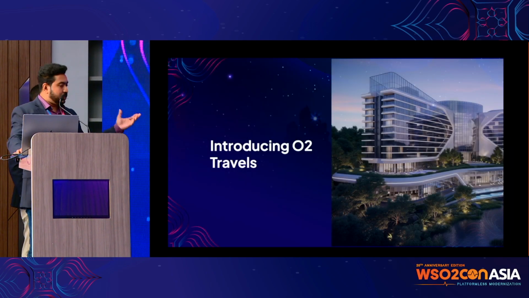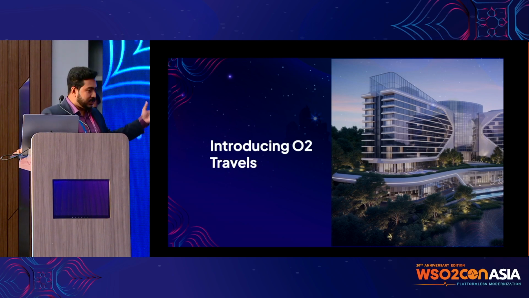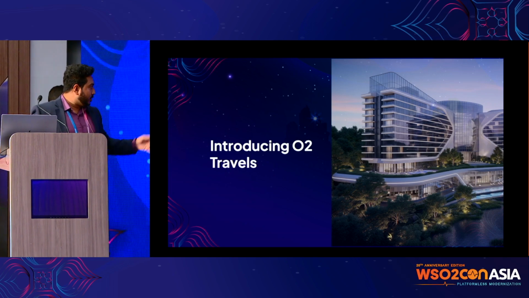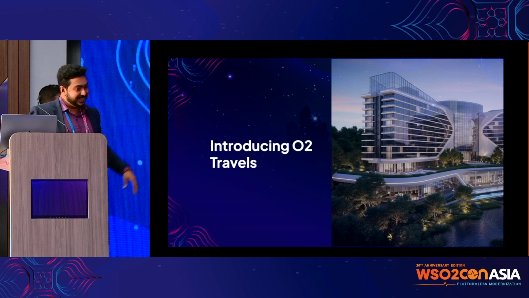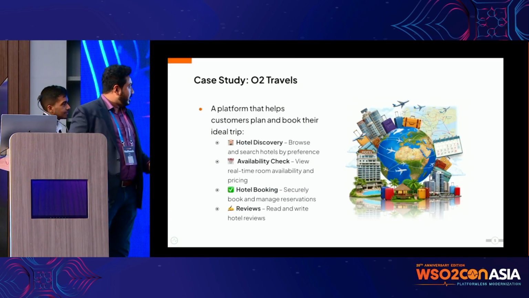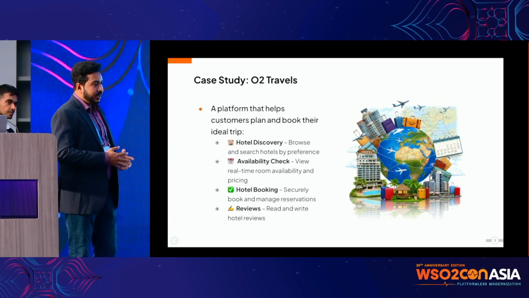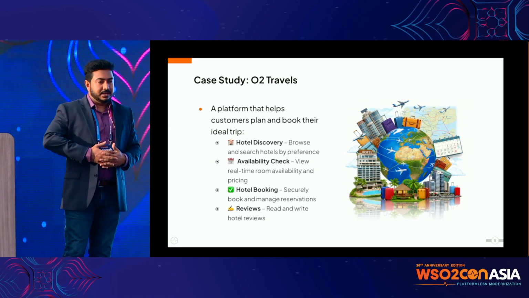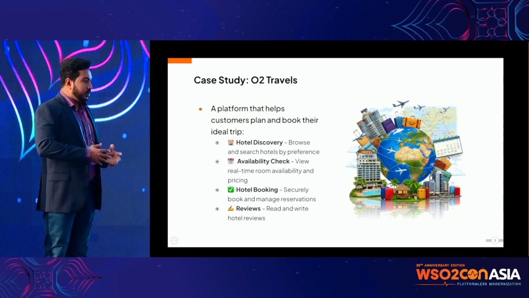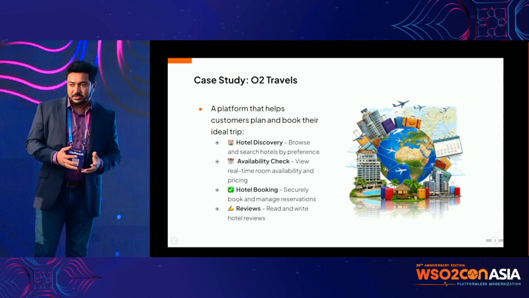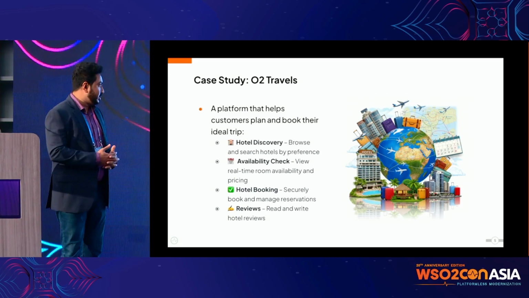To go through this session, we will introduce a business scenario, which we call O2 Travels. That's a business or a platform that helps customers plan their vacations or trips, and then do reservations, for example hotel reservations.